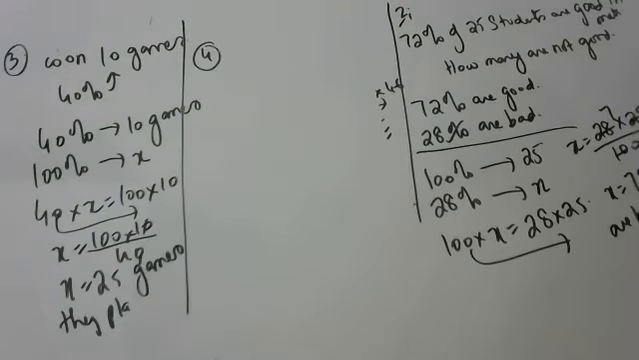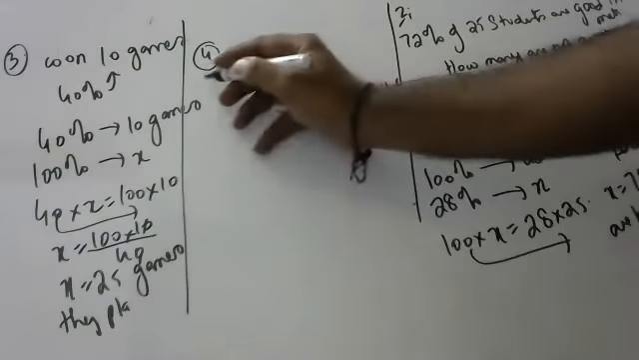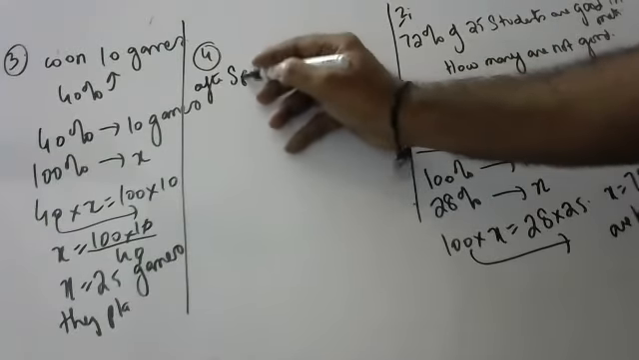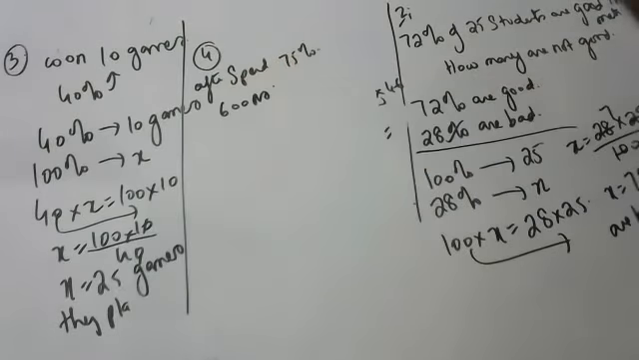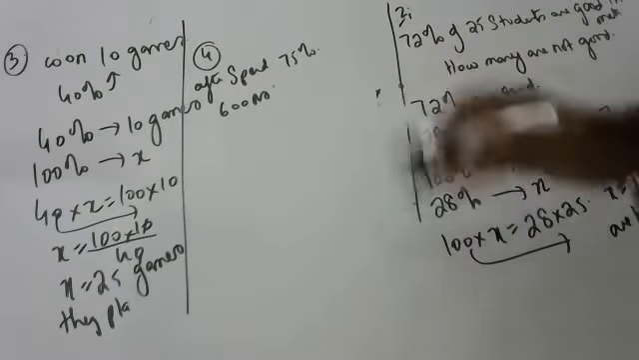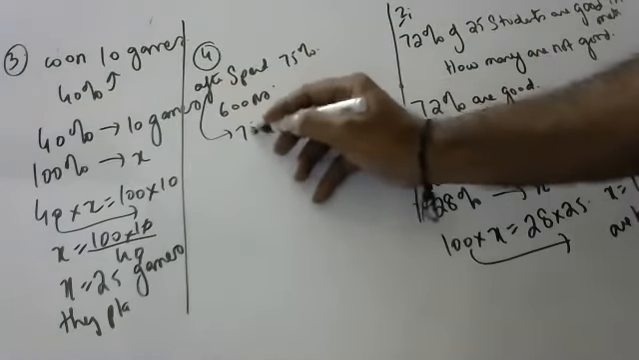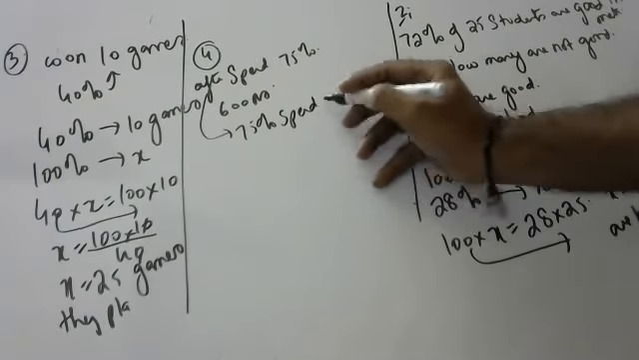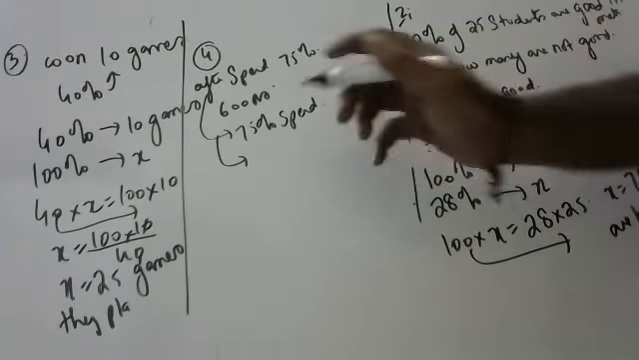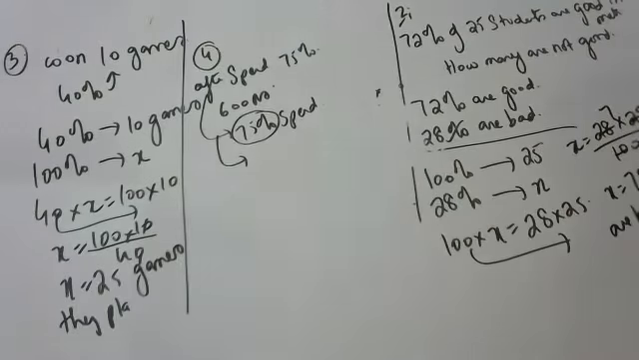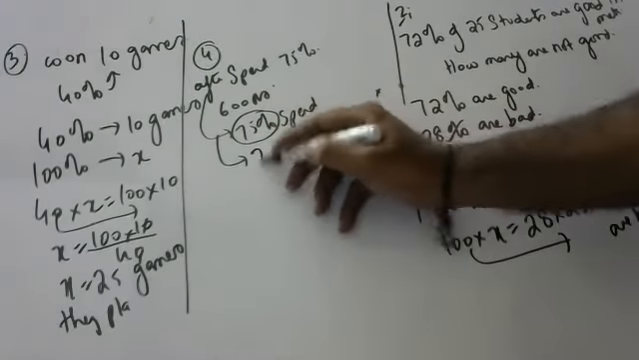Next, Sujit, are you there? Yes, sir. She had 600 rupees left after spending 75%. How much did she have originally? Sujit, if she spent 75%, how much percentage is left with her? 25%. From 100 remove 75, 25% is left.